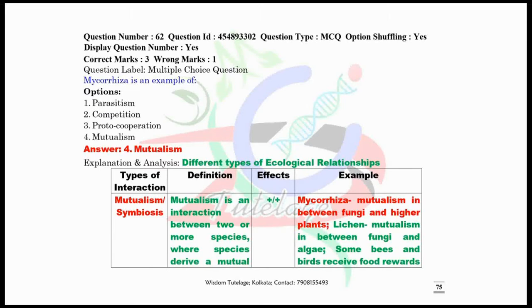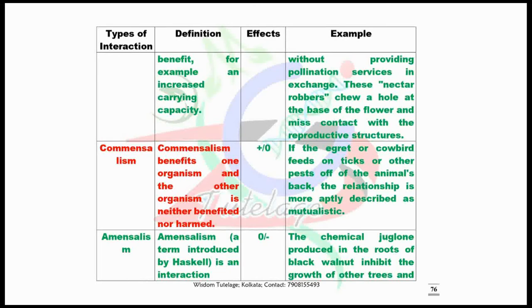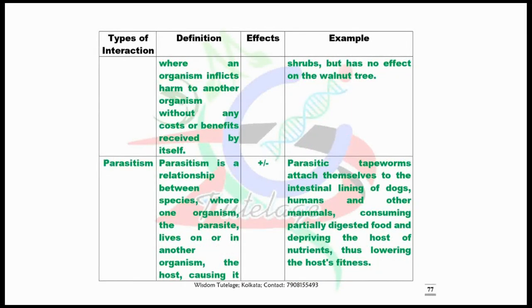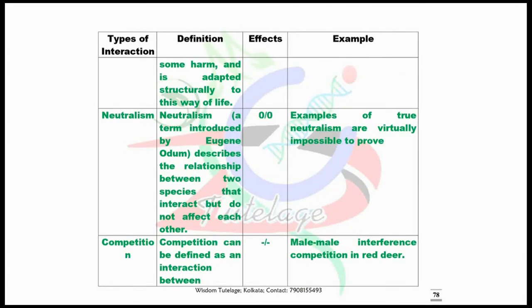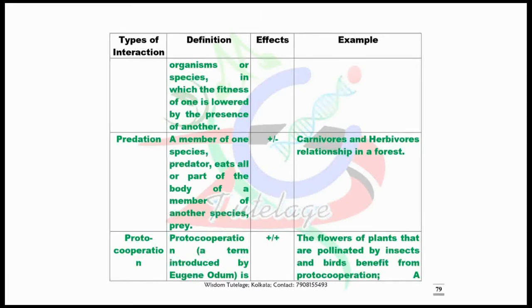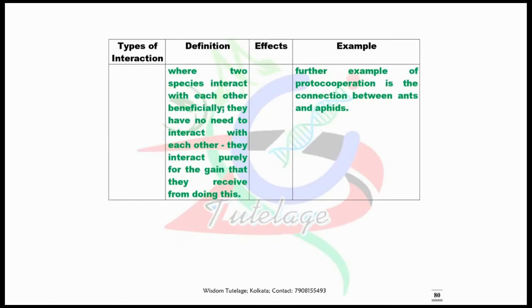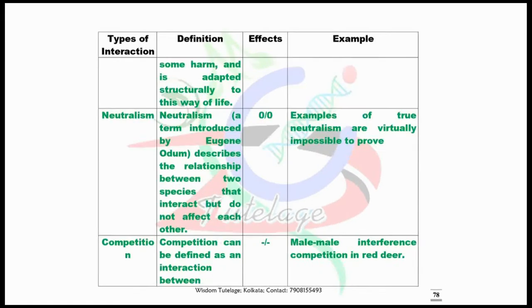Mycorrhiza is an example of obviously mutualism or symbiosis. I have given here different types of ecological relationships like mutualism, symbiosis, commensalism, amensalism, parasitism, neutralism, competition, predation, proto-cooperation, and their examples. So